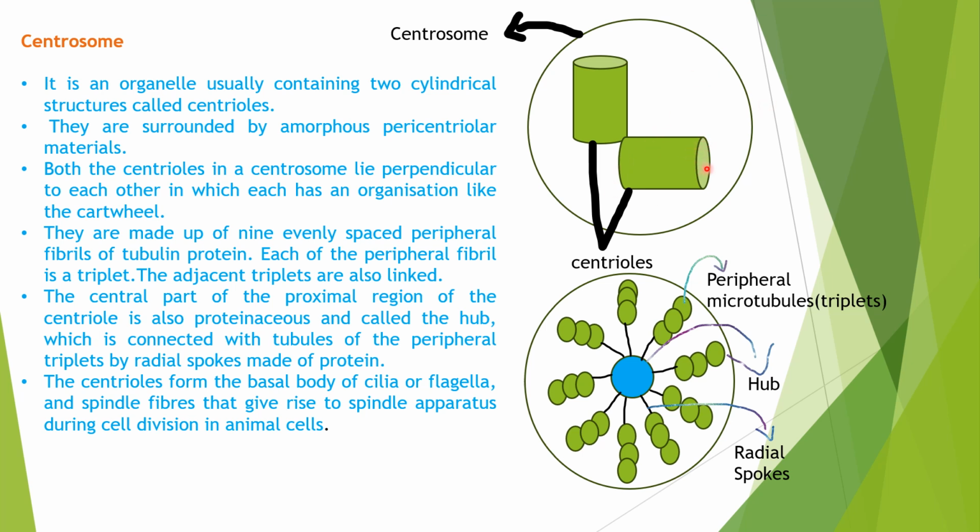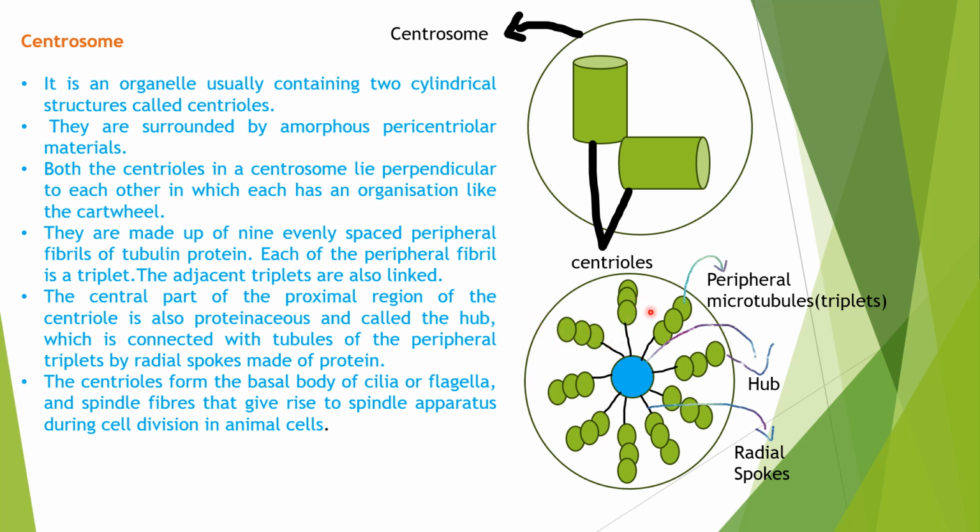If you look at the inner structure of the centriole, it will look somewhat like this. It has a 9 plus 0 organization, where there are 1, 2, 3, 4, 5, 6, 7, 8, 9 peripheral tubules. These 9 peripheral tubules are formed of microtubules. Just now we discussed microtubules in the cytoskeleton. These peripheral tubules are formed of those microtubules only, but in threes.